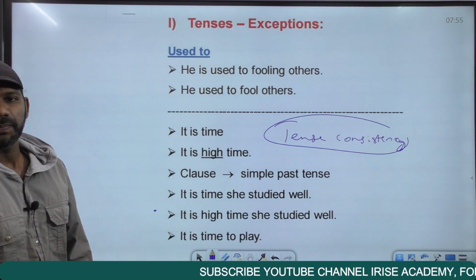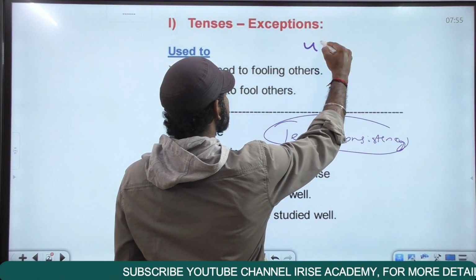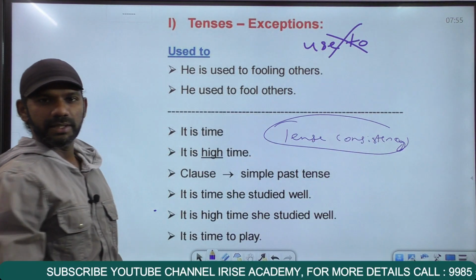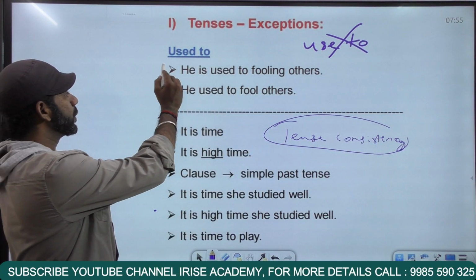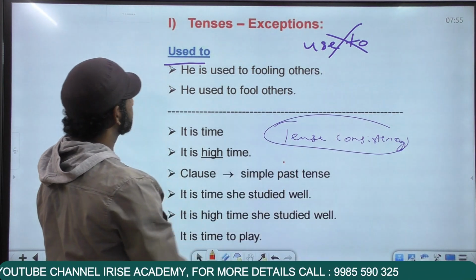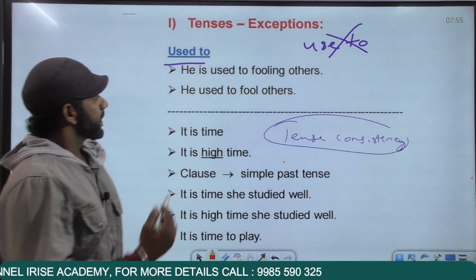Come to the first one, "used to". Now there is no usage in English like "use to". "Use to" is a wrong usage. It's always "used to". And the usage "used to" has a rule of its own. Now the rule is this.